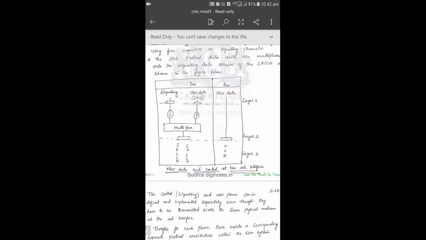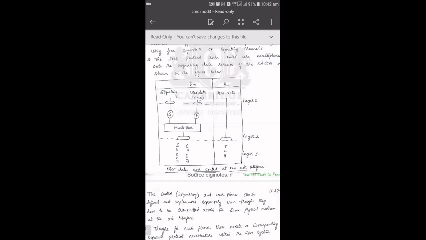Layer 1, as I told already, is your physical layer. Layer 2 is your LAPDM, link access procedure on DM channel. Layer 3 is a combination of RR layer, MM layer and CM layer. All the three will be taken as one layer in case of cellular communication. So together if you split, it will be 4 to 5 layers. But as I told, the topmost layers RR, MM and CM are combined as one.